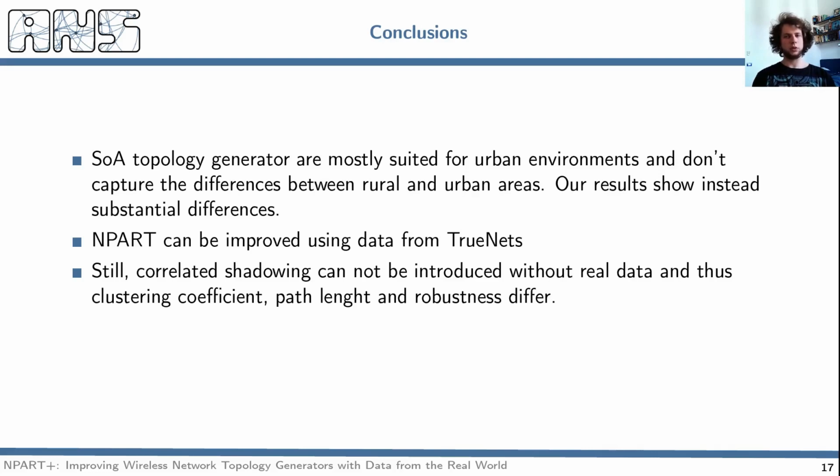We've also shown that existing generators, specifically NPART, can be improved with data from TrueNets, but the lack of abstraction models in stochastic generators, and thus the lack of correlated shadowing, doesn't allow the topology generators to be accurate enough to represent the clustering coefficient, the path length, and robustness properties of the original networks.